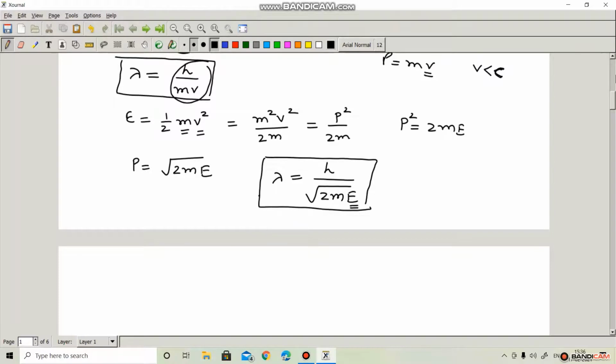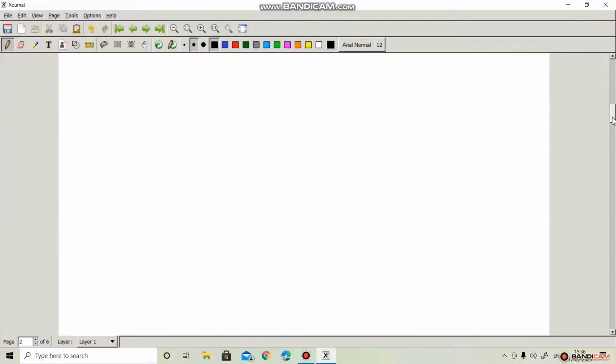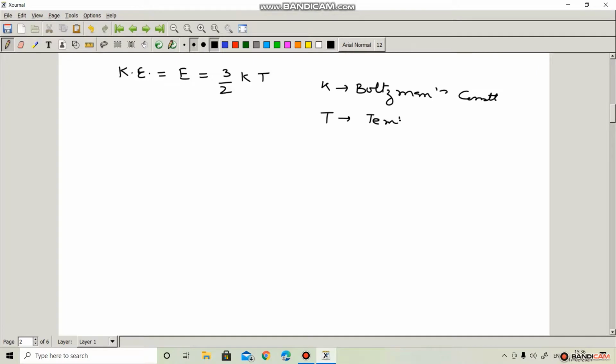And suppose another case, suppose kinetic energy of a gas molecule, we know that it should be equal to 3 by 2 kT, where k is Boltzmann's constant and T is absolute temperature. And we can replace energy by 3 by 2 kT.